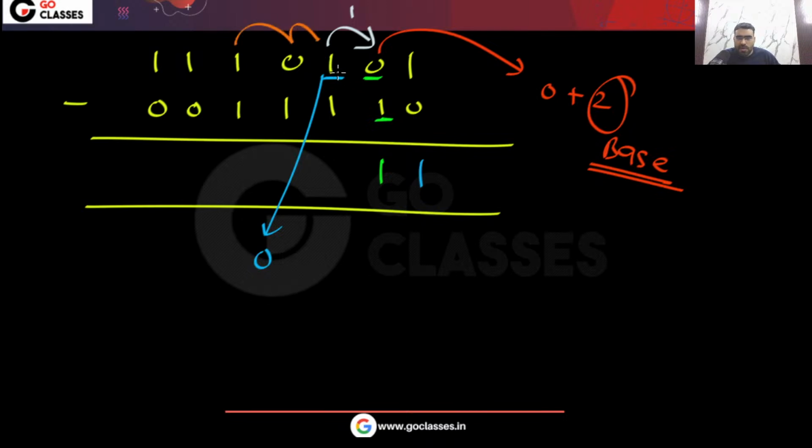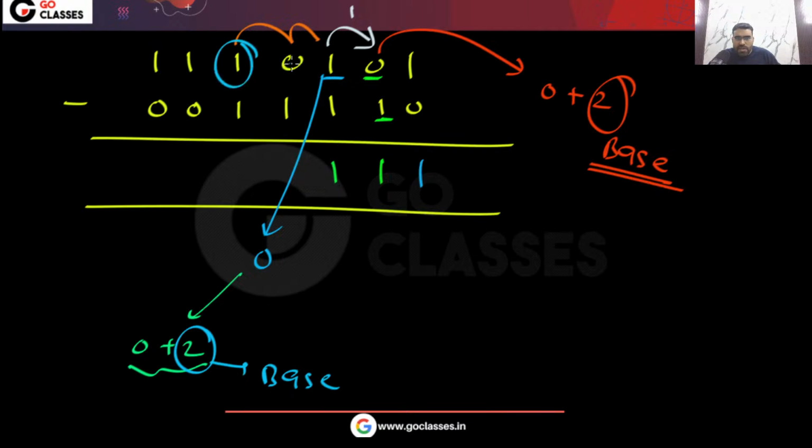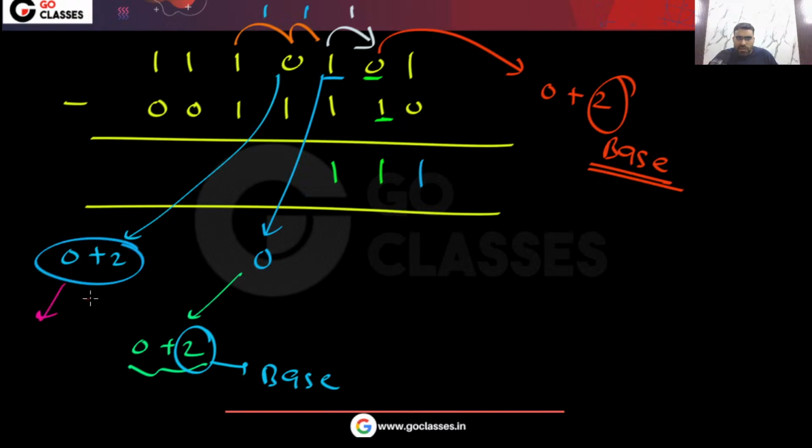Now this actually will become 0 plus 2, that is 2, because this 2 is because of the base. This is the base of the binary system. So you can see this will become 2 minus 1, that is 1. Now remember, when this number gave borrow to this number, this number actually became 2. But after that, one borrow has gone from it. So this became 1. So finally, 1 minus 1, that is 0.